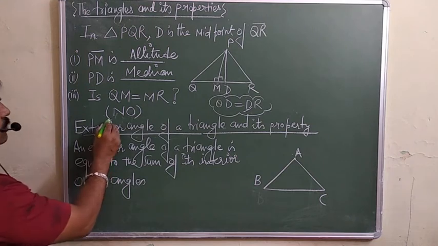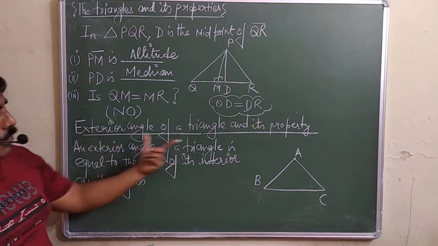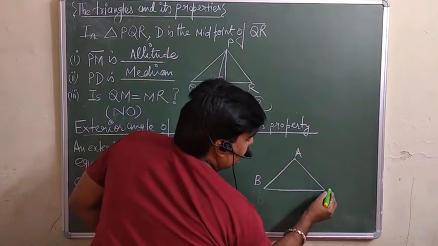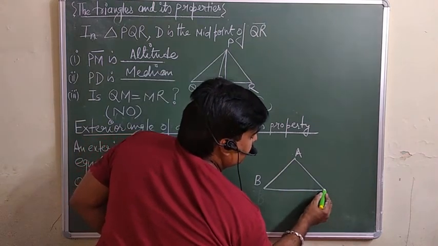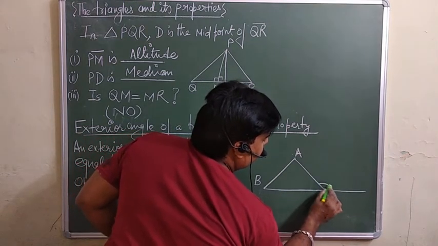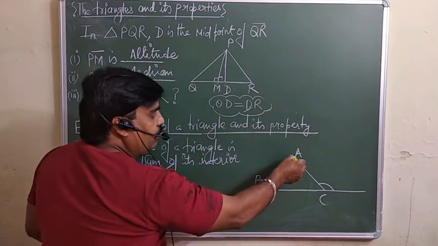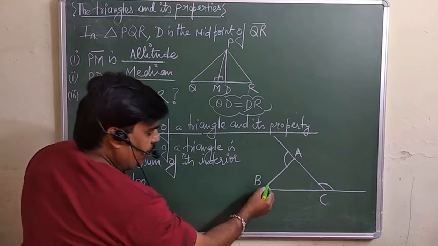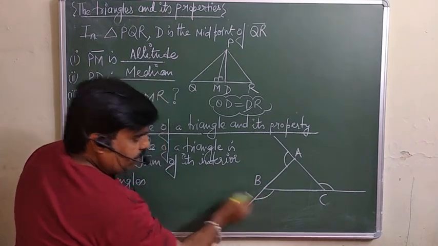Now next we will discuss the exterior angle of a triangle. This triangle we are taking, ABC is a triangle. Exterior angle means if we extend this side BC, then this is your exterior angle. If we extend this one only, then this is your exterior angle.